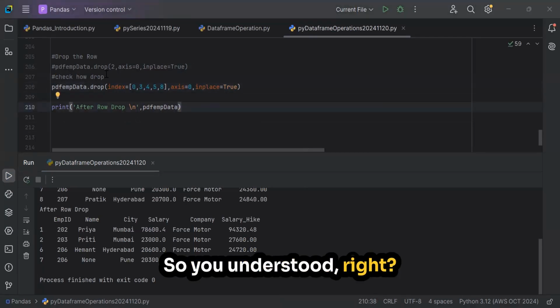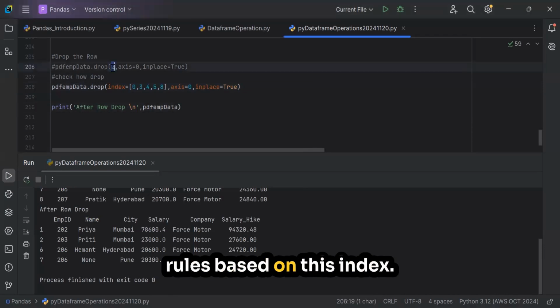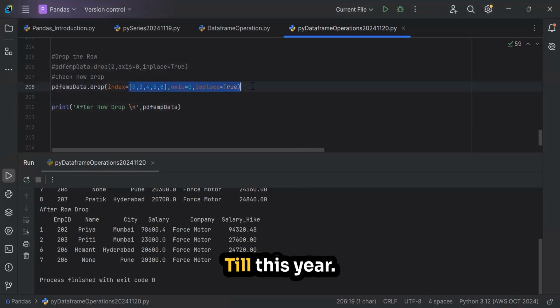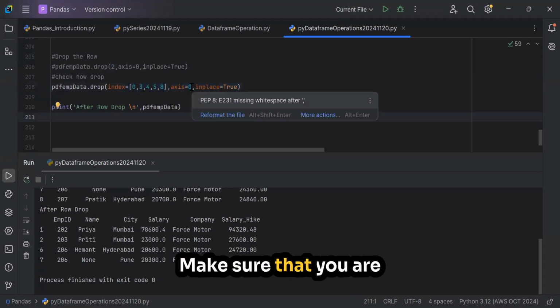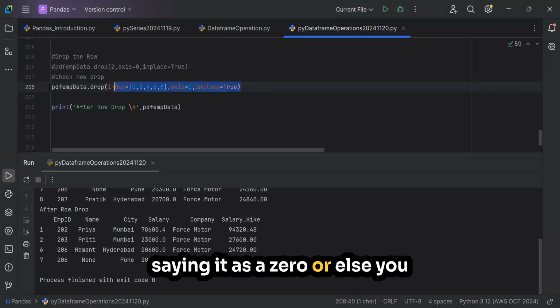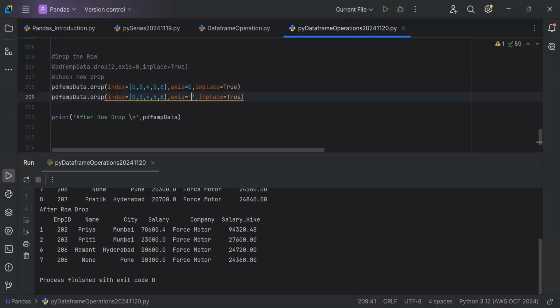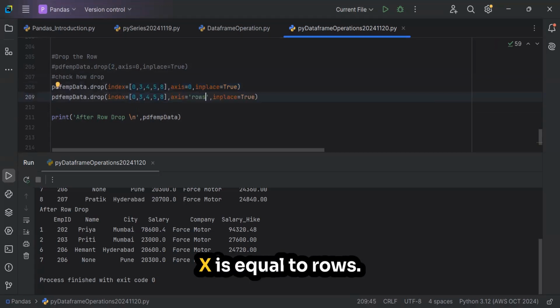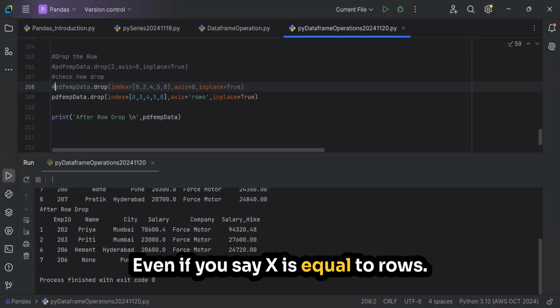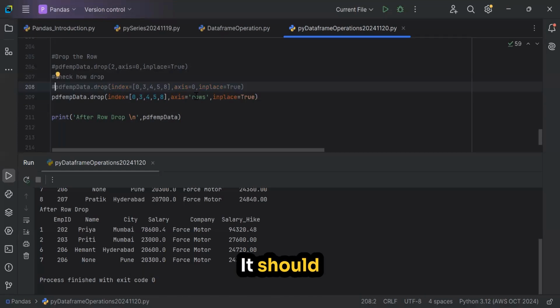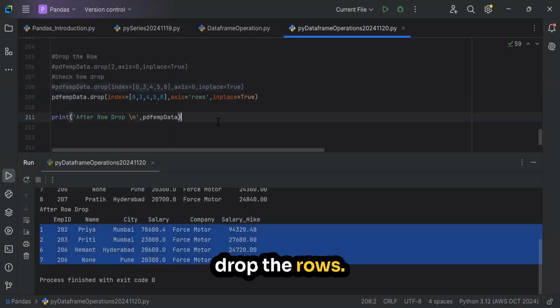So you understood, right? How we can drop the rows based on the index, correct? Till this you're clear? But make sure that you are saying it as 0, or else you can say axis is equal to rows. Even if you say axis is equal to rows, it should drop the rows.